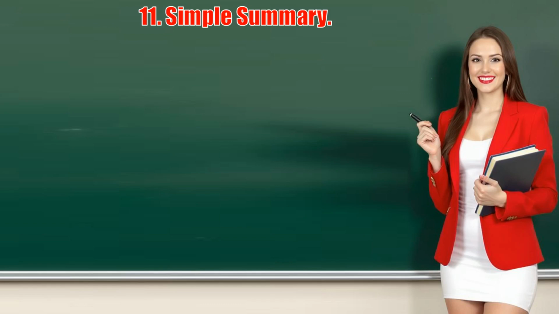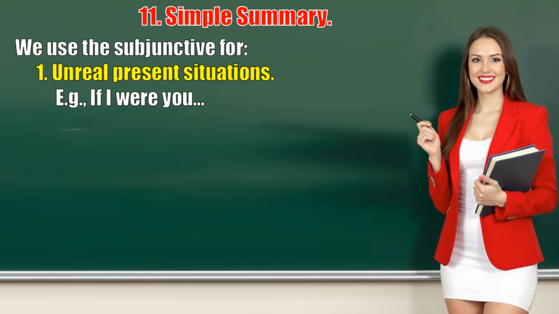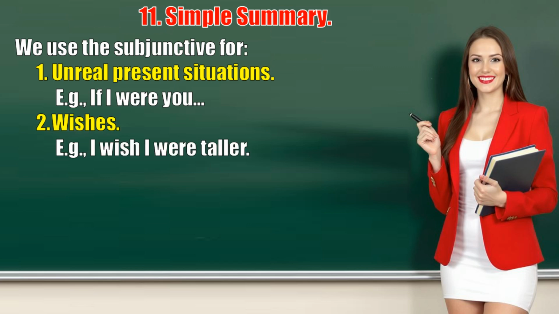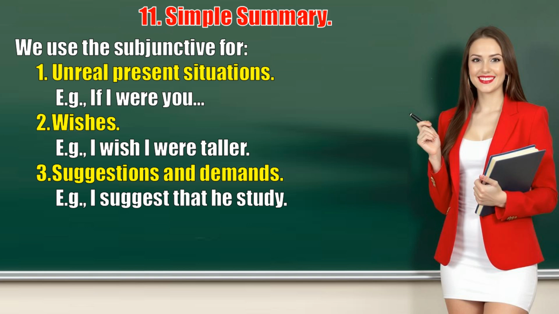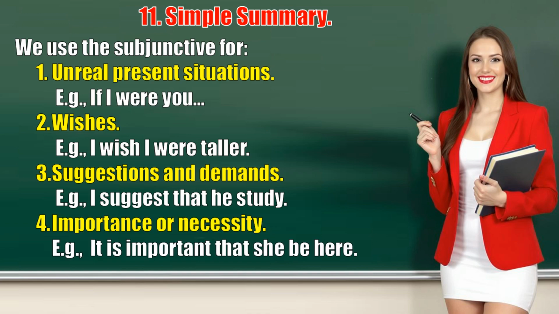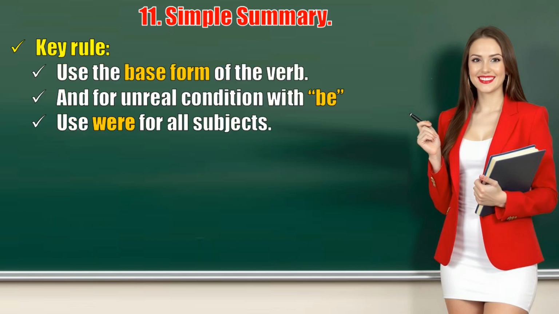11. Simple summary. Let's summarize everything clearly. We use the subjunctive for: 1. Unreal present situations. If I were you. 2. Wishes. I wish I were taller. 3. Suggestions and demands. I suggest that he study. 4. Importance or necessity. It is important that she be here. Key rule: use the base form of the verb. And for unreal condition with be, use were for all subjects.